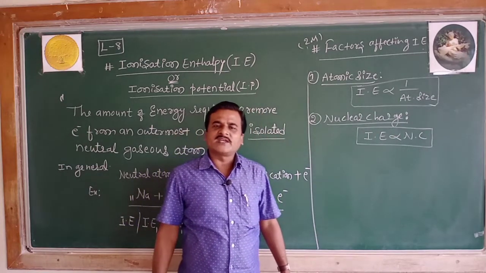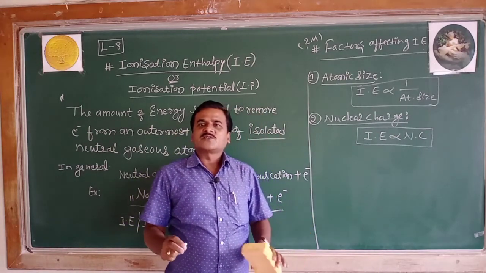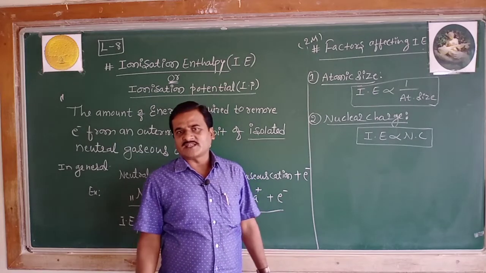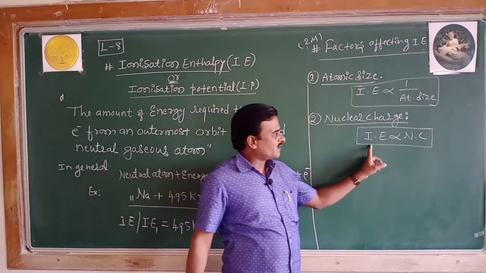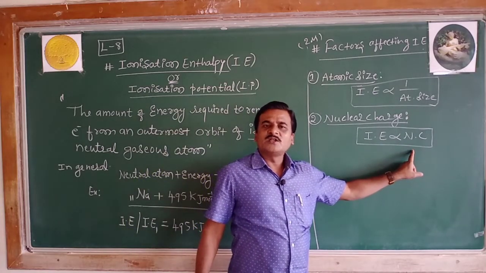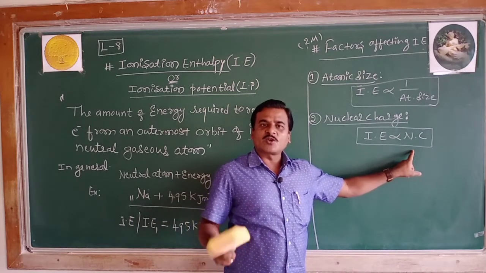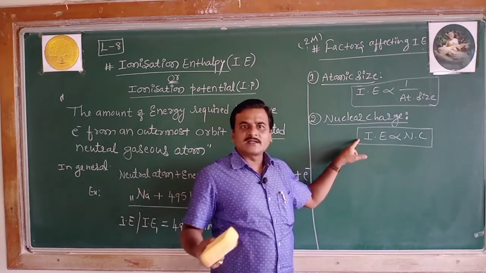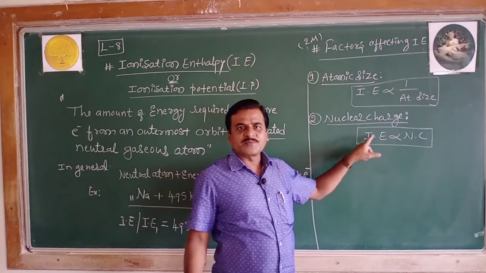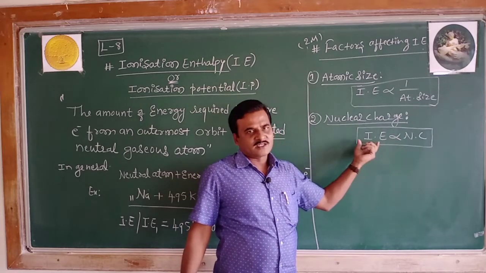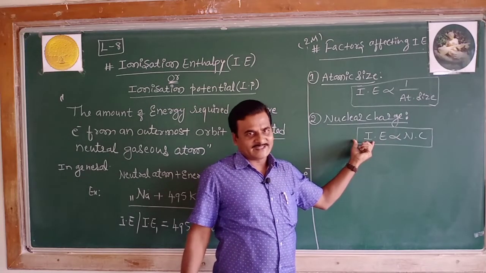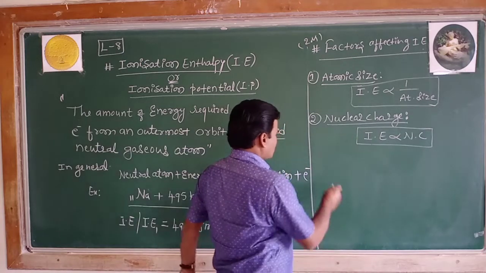Ionization enthalpy and nuclear charge are directly proportional to each other. The more the nuclear charge, the higher will be the ionization enthalpy. The lesser the nuclear charge, the lower will be the ionization enthalpy. This is how one must remember.